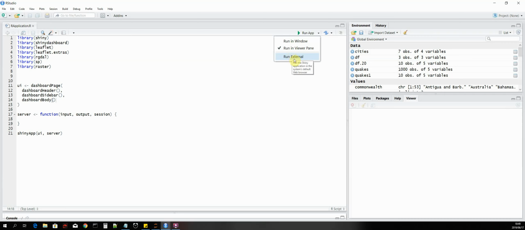In the Windows app, you can't load all of the JavaScript and CSS code. However, if you run the program in a web browser, then it can load all the JavaScript and CSS files. So we say run external, and then we click on run app.